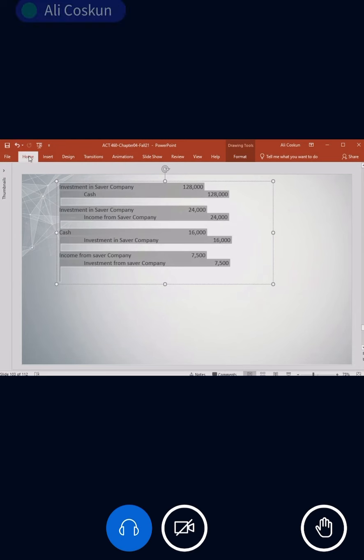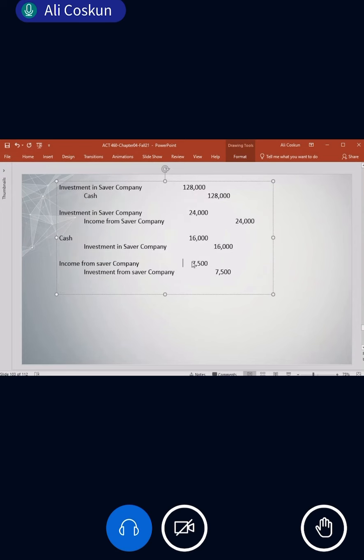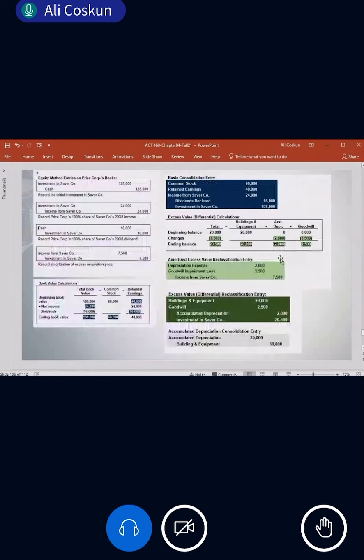Yeah, how do we get it? 5,500 plus 2,000, right? There are two amortizations. One is for the building, the other is for what? The other is for impairment loss, for goodwill. Okay, goodwill impairment loss. So is this clear, all the entries? How we calculate the last one? Okay, the last one. How we calculated? We calculated the last one like this.